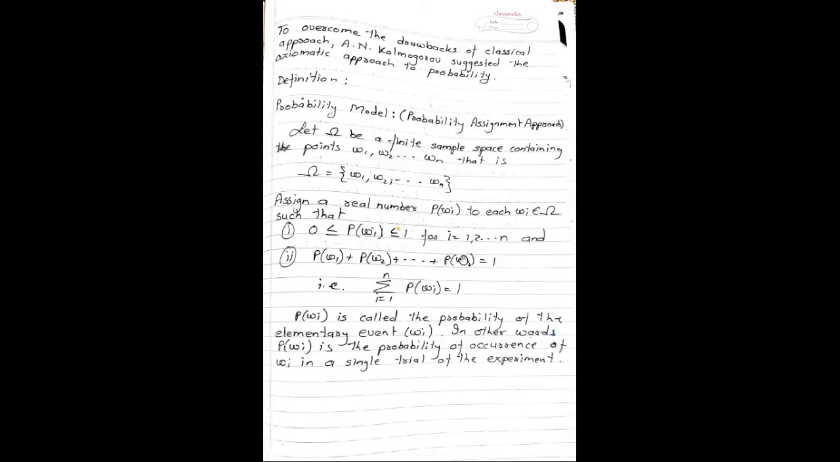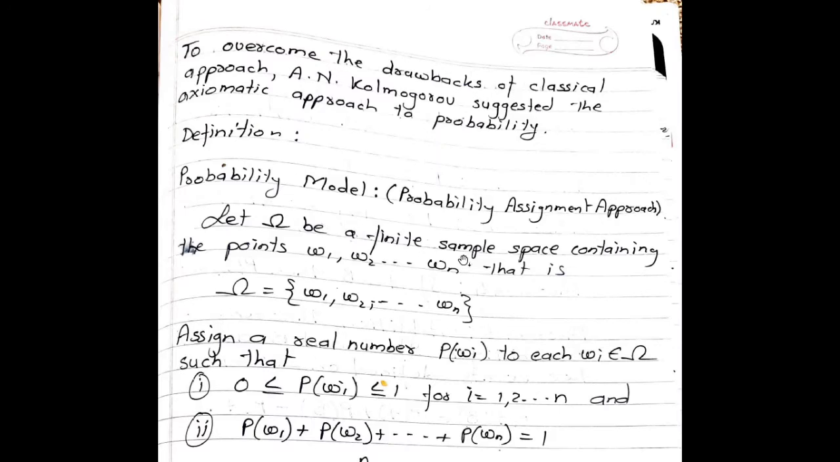To overcome the drawbacks of the classical approach, A.N. Kolmogorov suggested the axiomatic approach to probability. Definition: probability model. It is also called the probability assignment approach.